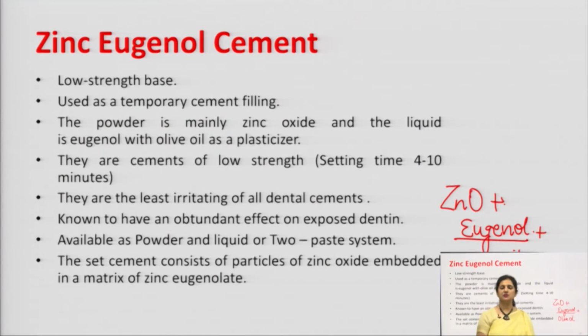Then we have the zinc eugenol cement, which is used for the temporary or the permanent filling of the tooth cavity. It is a low strength base and the powder is mainly zinc oxide along with the eugenol as well as olive oil as a plasticizer. Then these are the cements of low strength, that the setting time takes say 4 to 10 minutes. They set slowly. They are the least irritating.